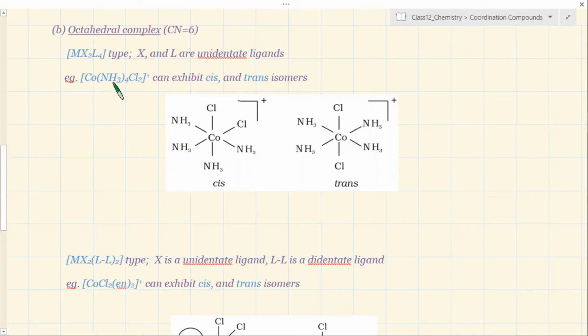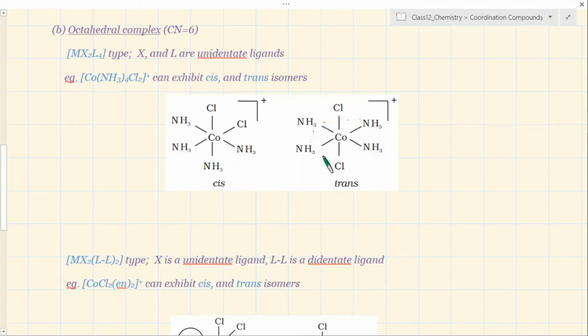For example, cobalt ammonia chlorido complex, and here you can see the chlorido, suppose you make the 4 ammonia a part of one plane, for example here, like one plane of the octahedral complex.